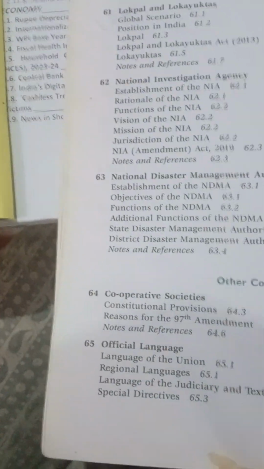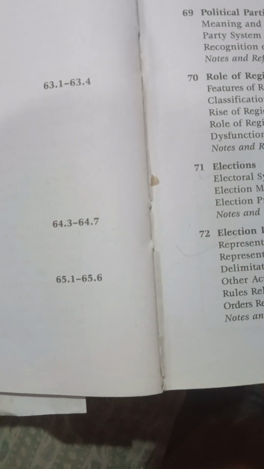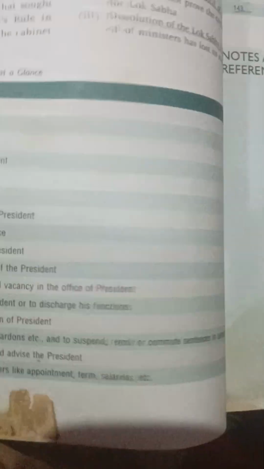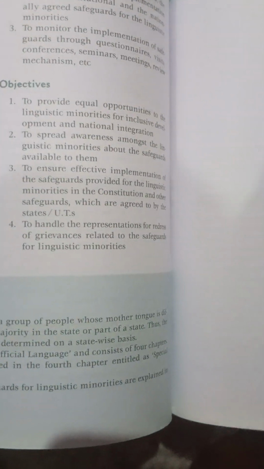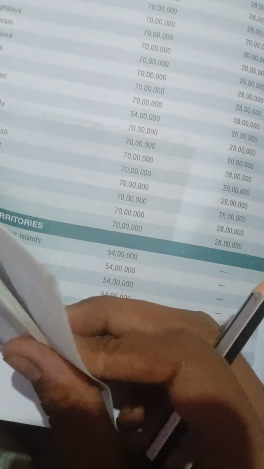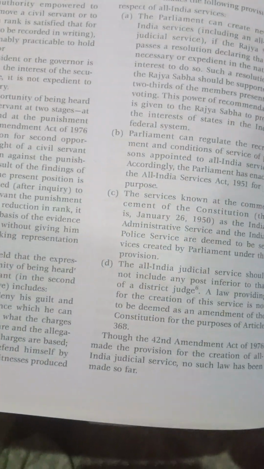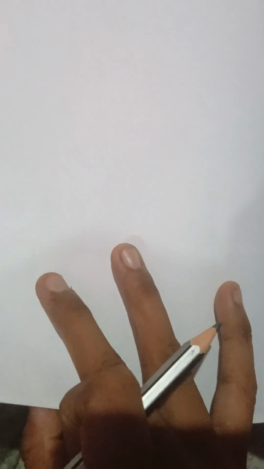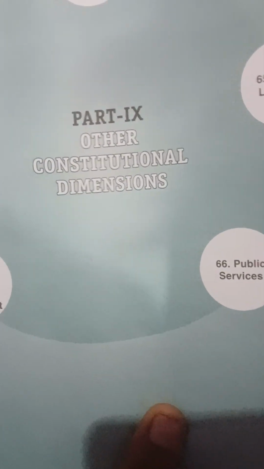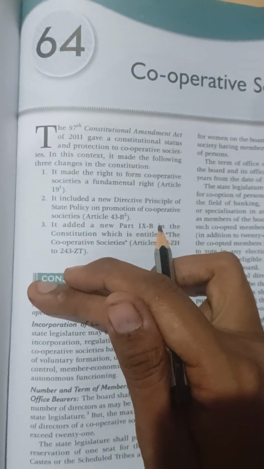So first of all, you see this chapter 64, Cooperative Societies, and let's see what it takes in the almost last chapters. Okay, 64. Let's see. Here it is. Other constitutional dimensions. Cooperative societies. 64.